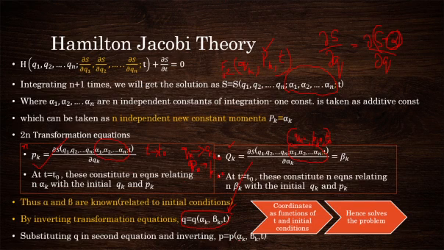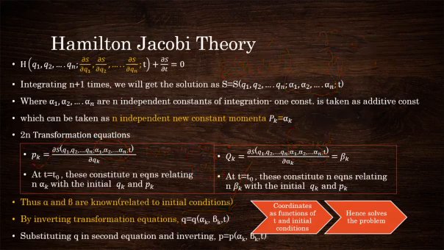So p is also expressed as a function of alpha, beta k and time t, which in turn are related to the initial values of qk and pk. So that will finally give the solution. That is how the solution is obtained.